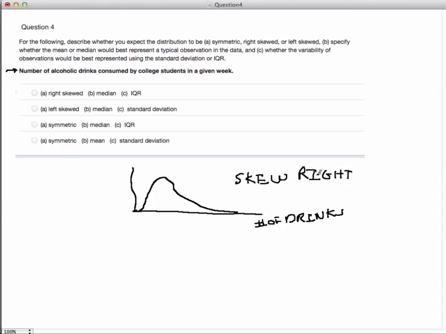Now, what would be the appropriate measurements for center and variability in a skewed distribution? This is true for all skewed distributions. You want to use the median for your measurement of center, and you want to use the interquartile range for your measurement of variability. So answer A here was the correct one on that one.